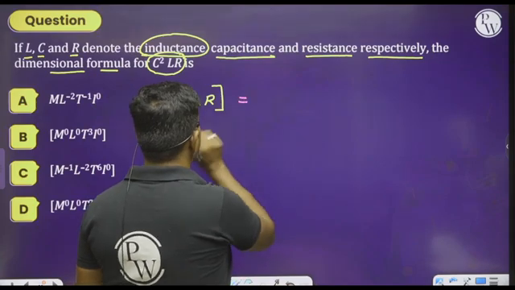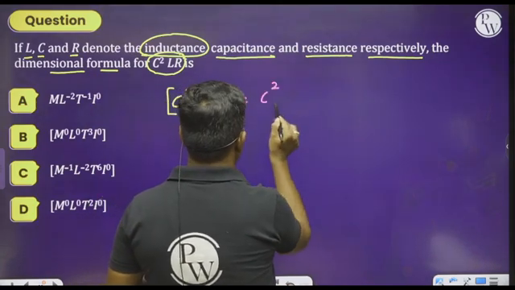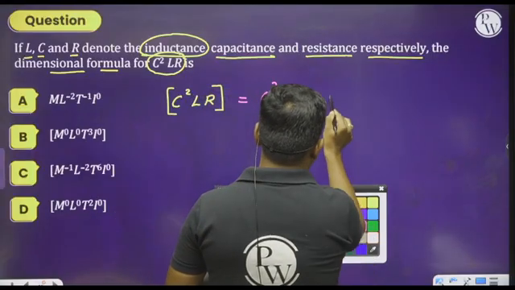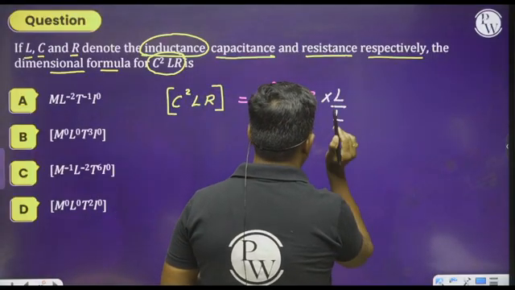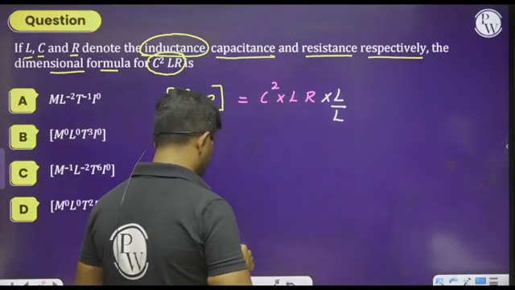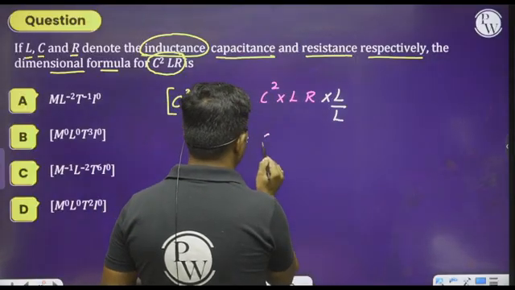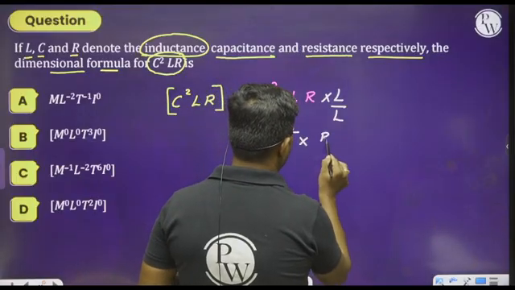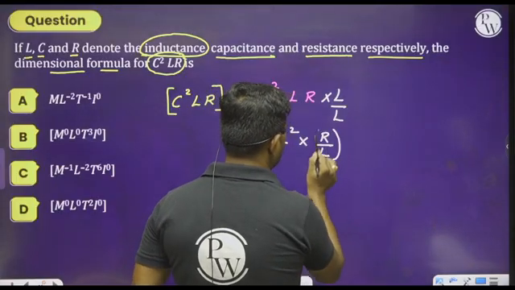Observe this. This can be written as C square into L into R. Whenever we multiply this by L and divide it by L, then we will get C square into L square into R by L.